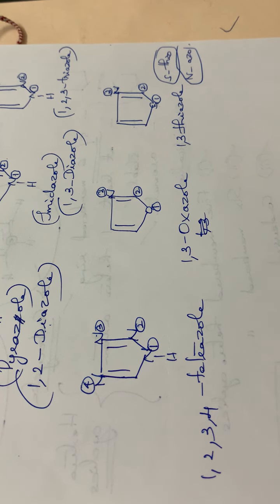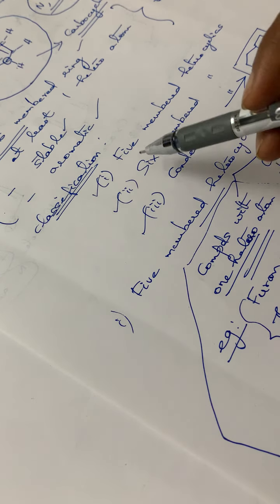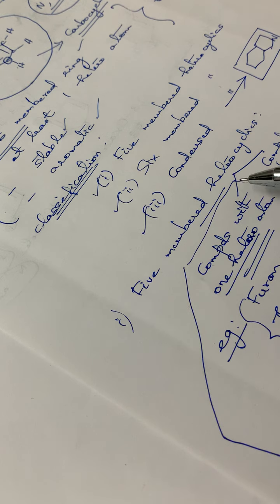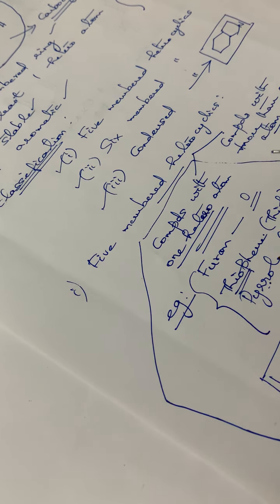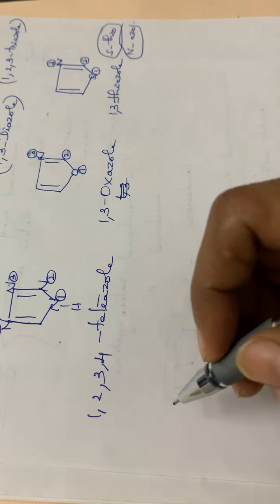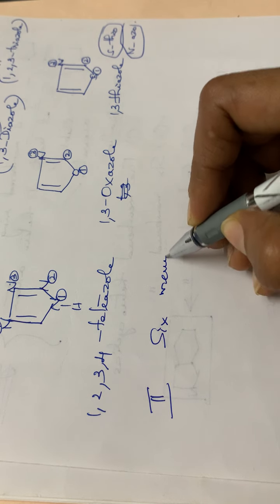Then the next half. So the first part is okay. That is regarding the classification. We have completed these 5-membered heterocyclics. Okay, 5-membered heterocyclics, 2 categories: compounds with 1 heteroatom and compounds with more than 1 heteroatom. Then the next classification, that is the 6-membered heterocyclics. The second major classification, that is the 6-membered heterocyclics.